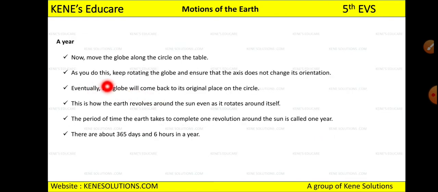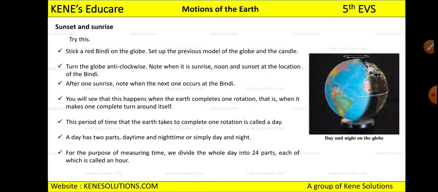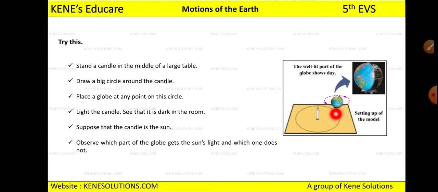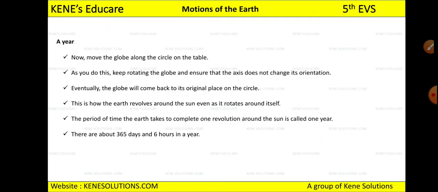As you do this, keep rotating the globe and ensure that the axis does not change its orientation. The axis should be inclined, so its position should not change. You only have to rotate the globe. Eventually the globe will come back to its original place on the circle. It means you have started from here, and after 12 months the globe will come to its original position, and that is what we call a year.